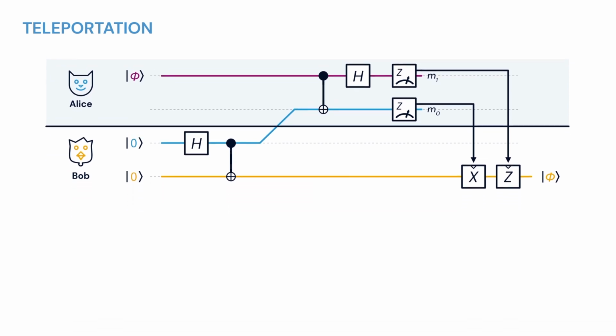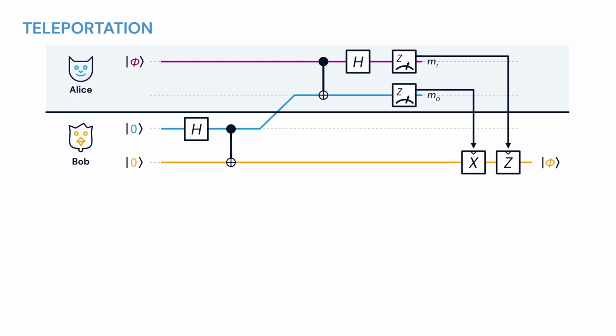It becomes clearer when we follow the mathematical steps. Let's do that. First, the full joint state can be written, with the arbitrary qubit and the created Bell state. This can be rewritten for clarity.